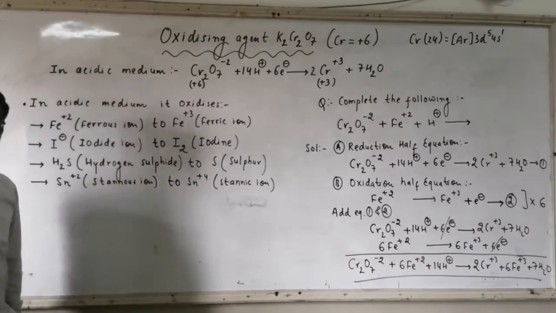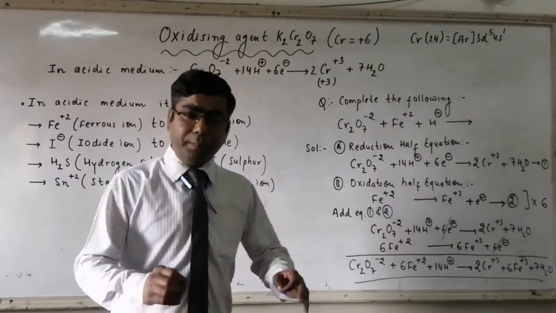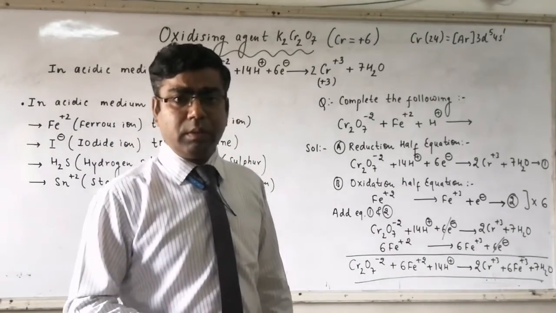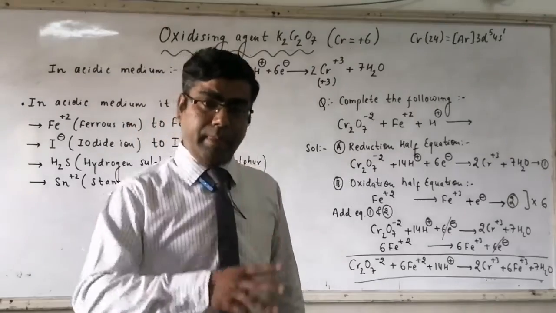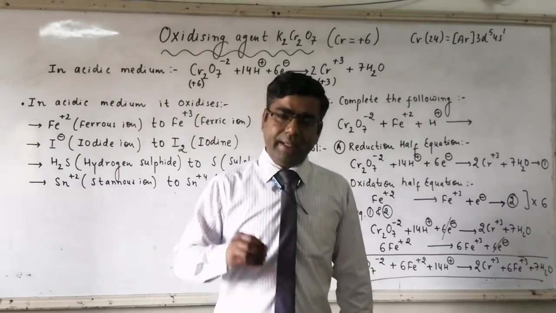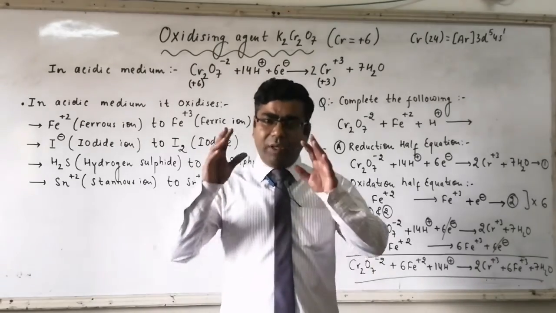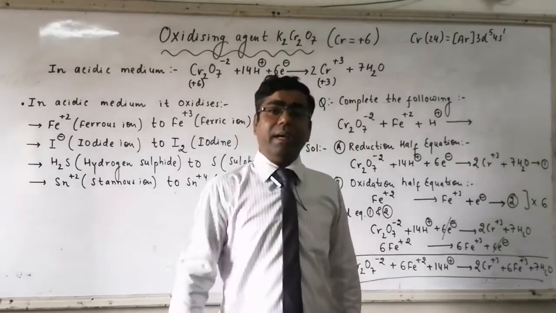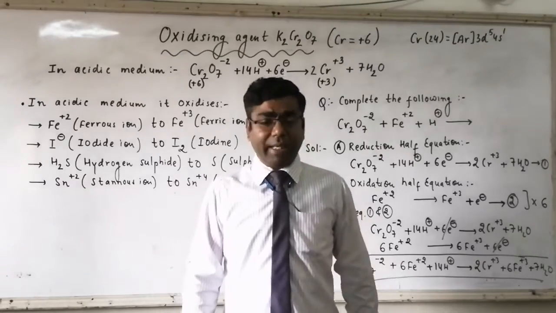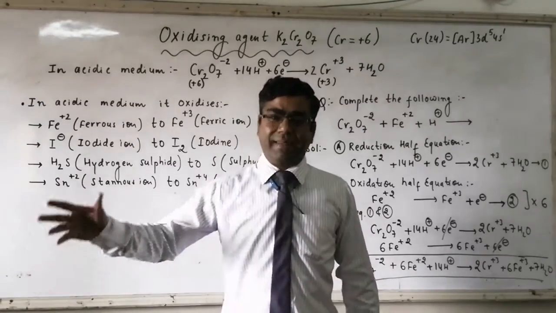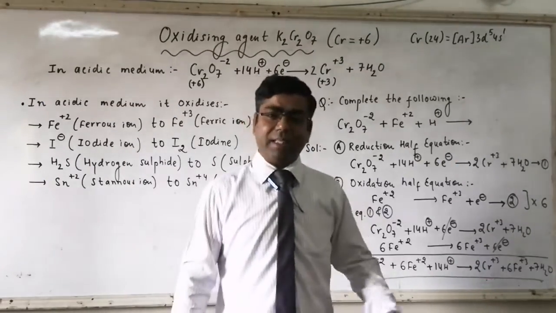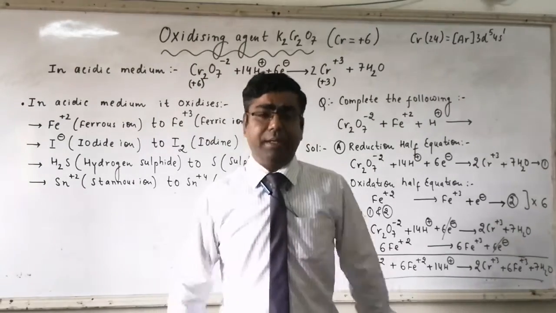So here we can say, if a compound is containing Sn and its OS is plus 2, then it will be converted to the compound where Sn will exhibit plus 4 state. We can say SnCl2, which is called stannous chloride, will be converted to SnCl4, which is called stannic chloride.